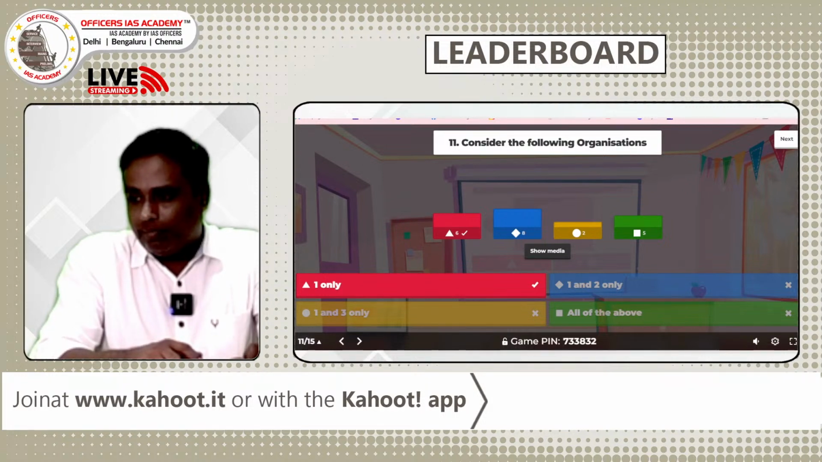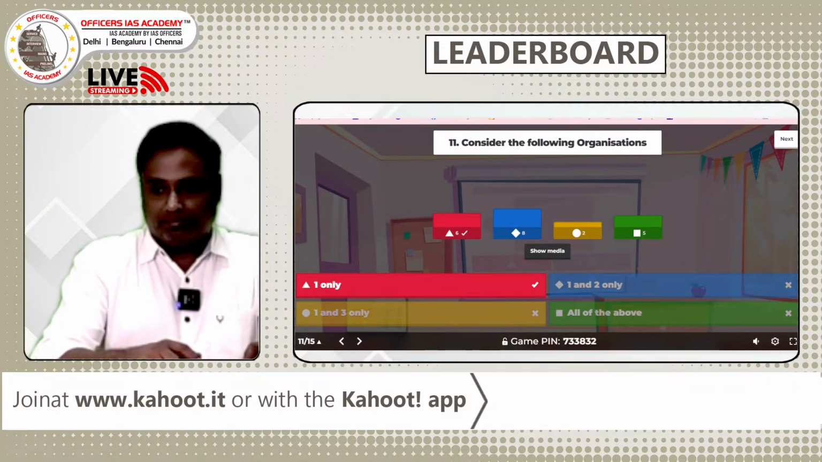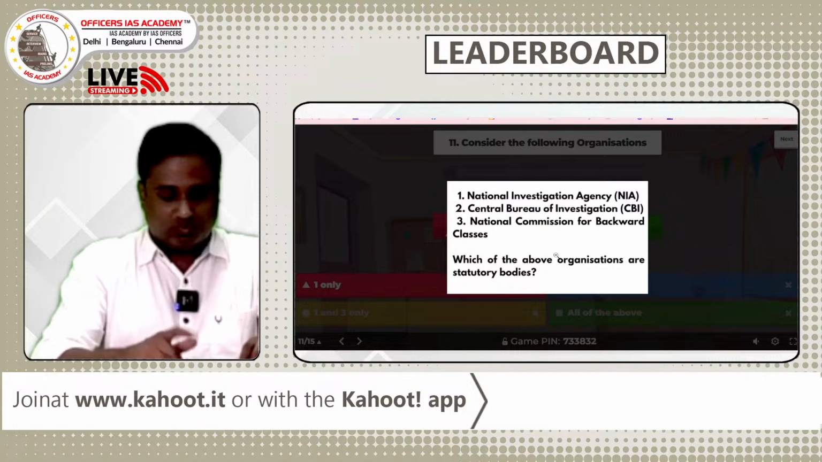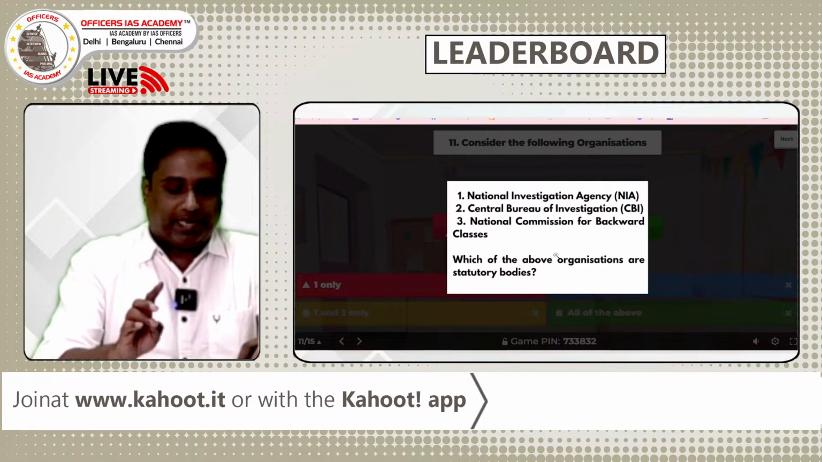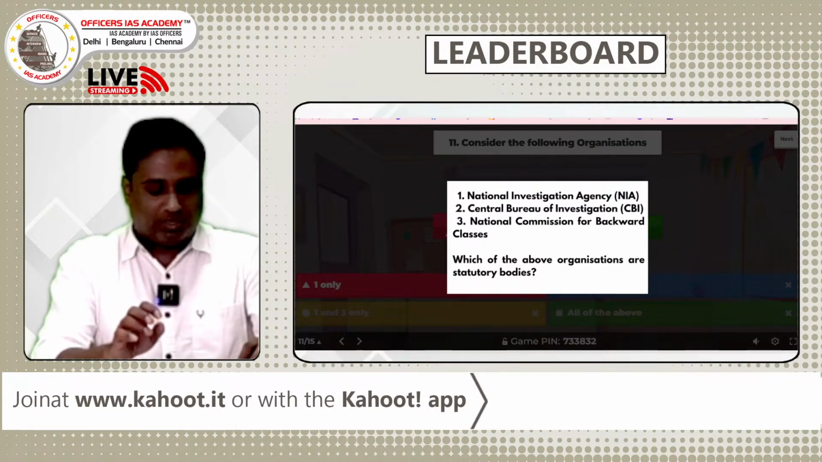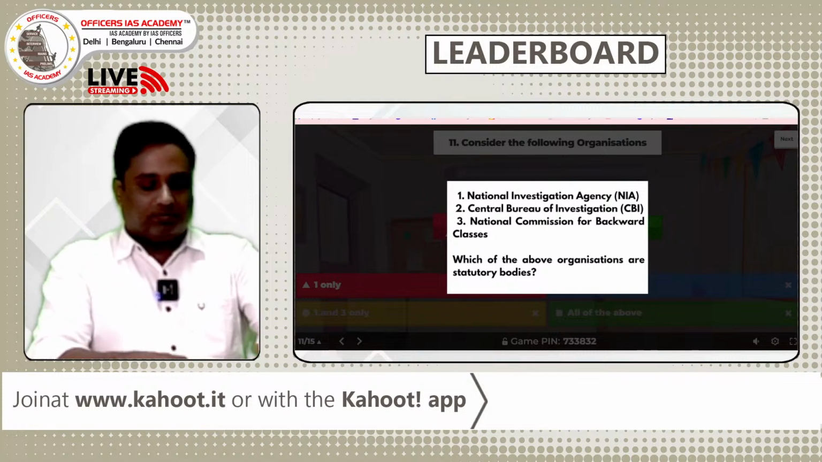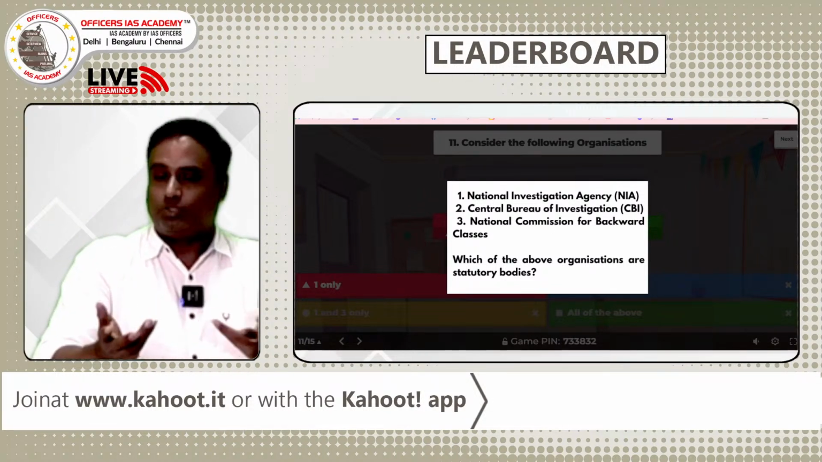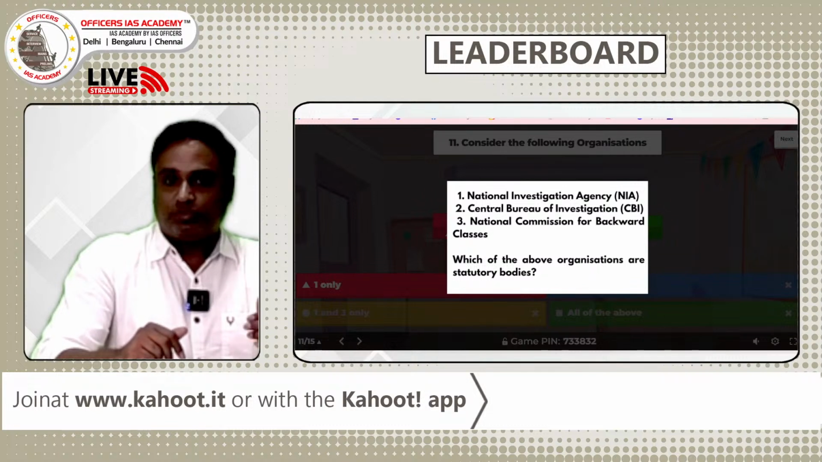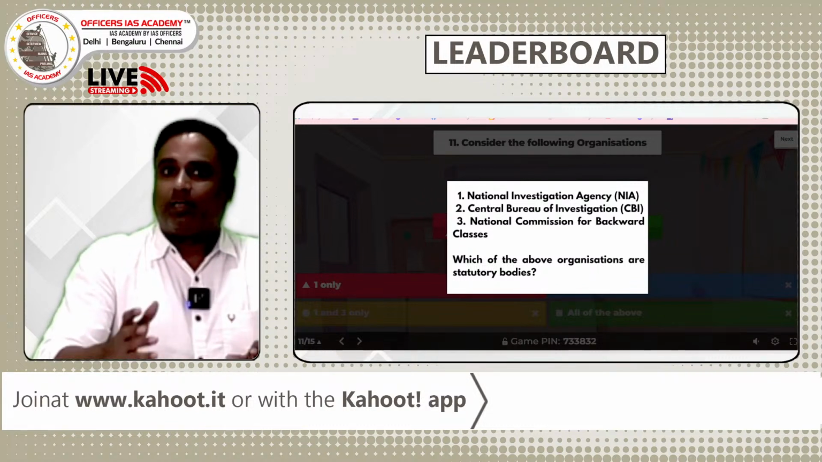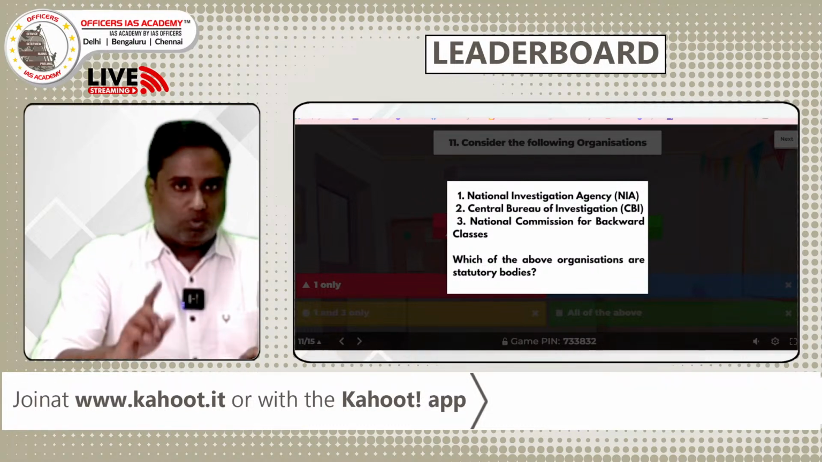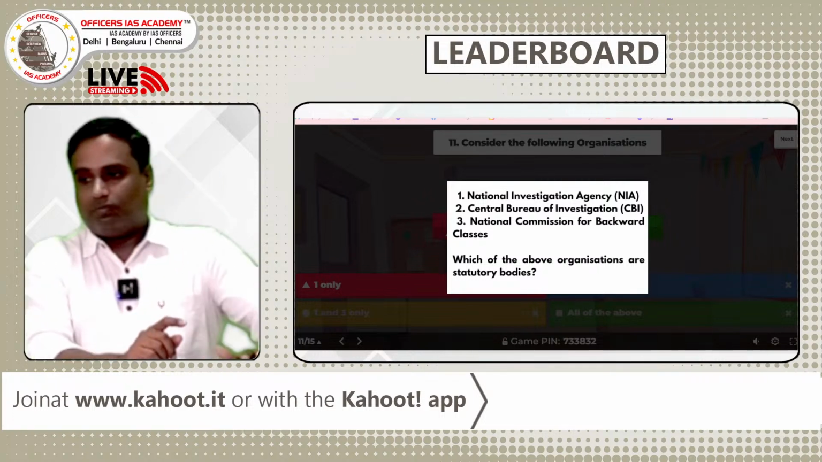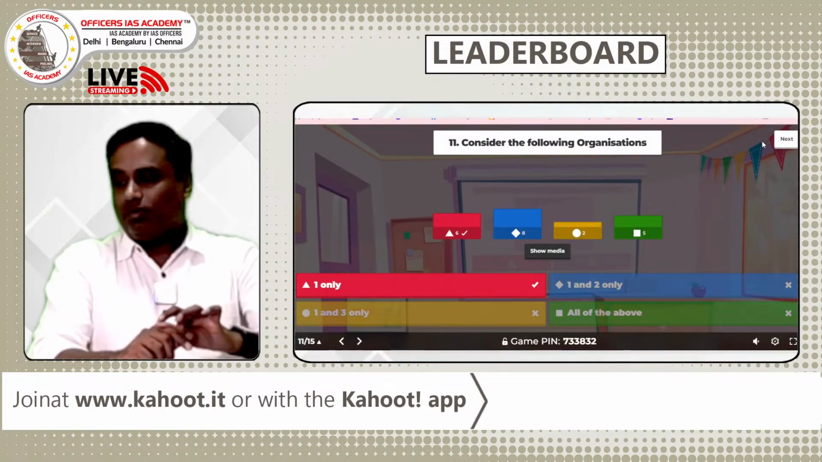I think most answers were B, 8, but the correct answer is A, 1 only, right? The National Investigation Agency is a statutory body. But the Central Bureau of Investigation is neither a statutory body nor a constitutional body. The National Commission for Backward Classes is a constitutional body. So the answer will be 1 only, that is A. Now we can see the leaderboard.